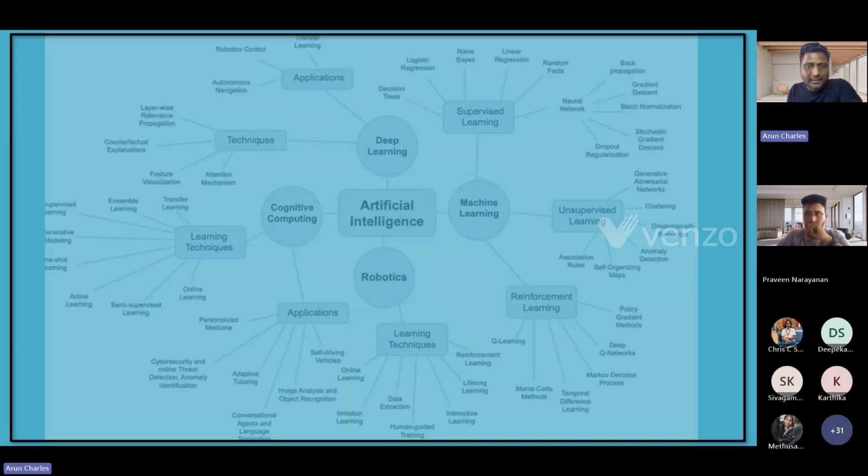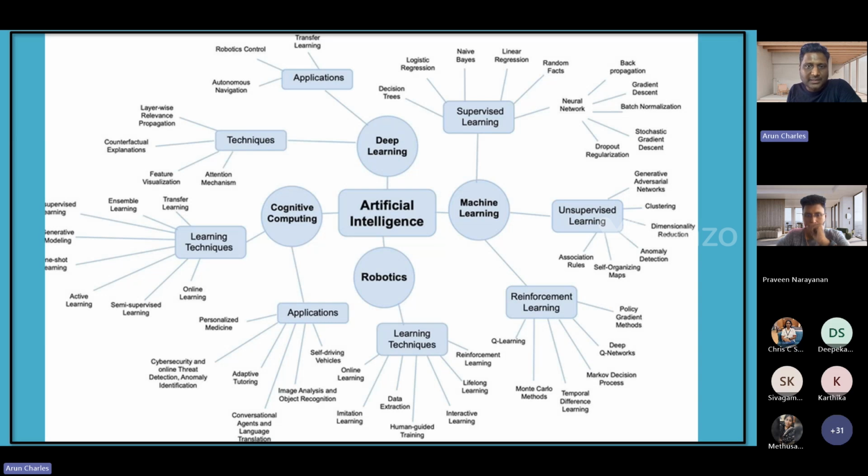And maybe there are some computational strategies of artificial intelligence, like deep learning, robotics, cognitive computing, machine learning, and also you have heard about supervised learning, unsupervised learning, the techniques, and also things like reinforcement learning, data extraction, all these things you would have heard these days. Am I going to teach all these today? No.